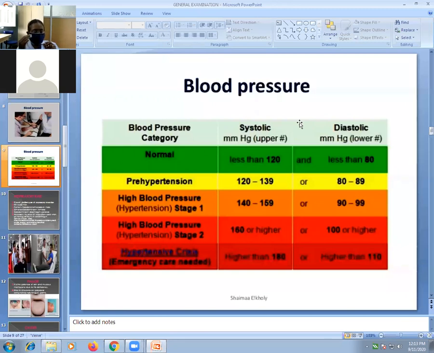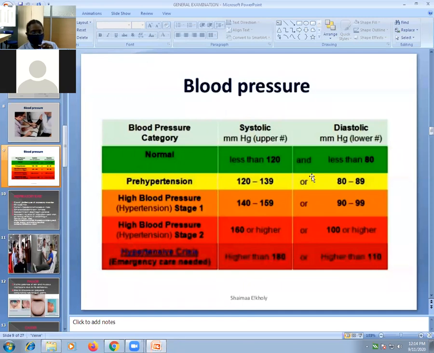Hypertension is divided into three stages, 1, 2 and 3. Stage 1 is systolic blood pressure 140 to 159, diastolic 90 to 99. Stage 2 is 160 to 179 and 100 to 109. Stage 3 is more than 180 and more than 110 diastolic. So 1, 2, 3.